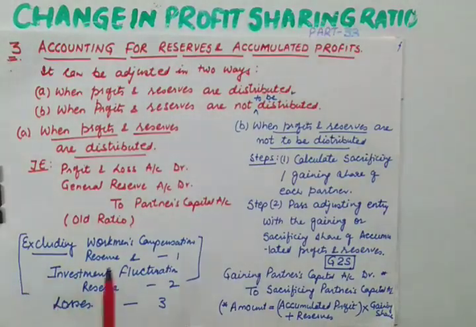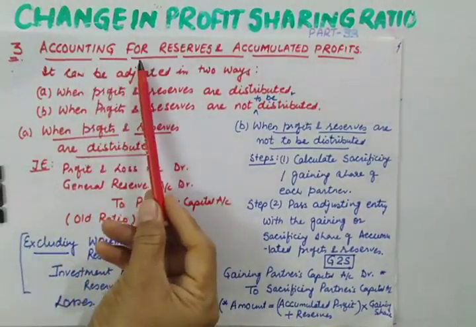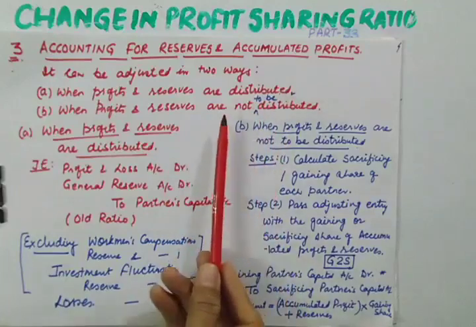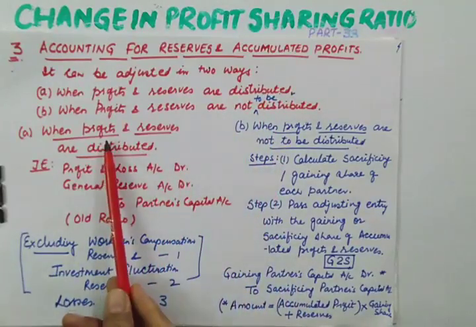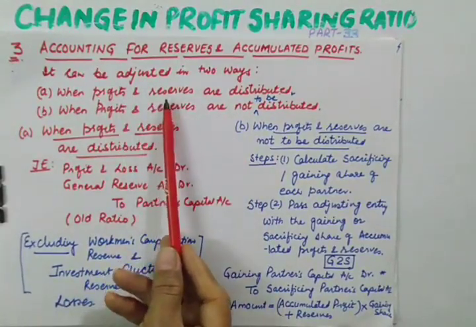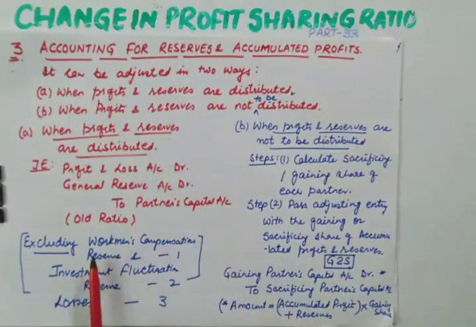Dear students, we have already done the treatment of reserves and accumulated profit in the previous lecture. In that case, we have taken only two components: profit and loss account with credit balance, and general reserve. We have not taken workman compensation reserve, investment fluctuation reserve and losses. So in this lecture we will be dealing with workman compensation reserve and investment fluctuation reserve, which appear in the balance sheet at the time of change in profit sharing ratio.